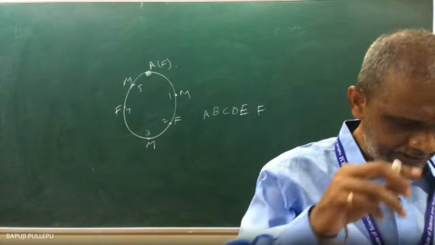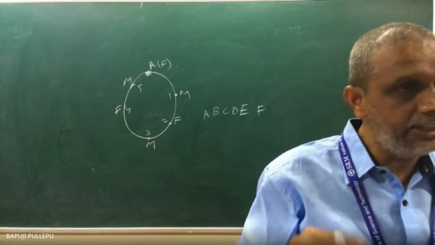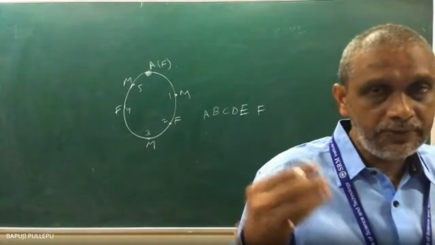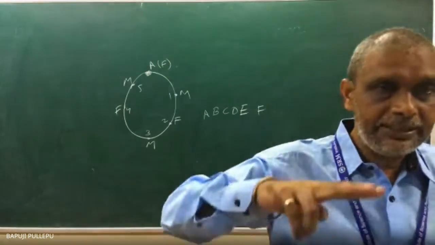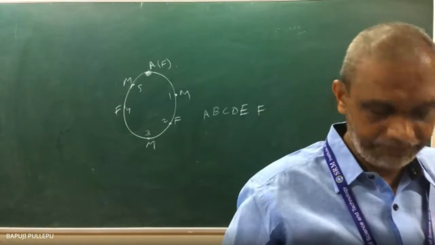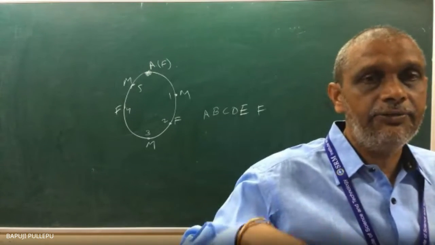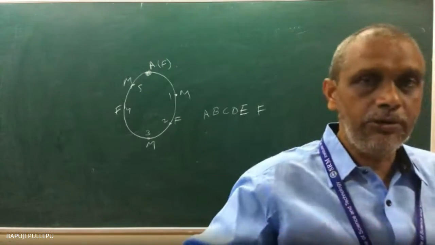Actually, the question is this, you can understand. Suppose A, B, C, D, E, F, 6 persons, are sitting at a round table: it is n minus 1 factorial. Now, the second question: if A, B, C are female, 3 members are female and 3 members are male, then how can you make them sit at a round table alternately male, female? That is the whole question.